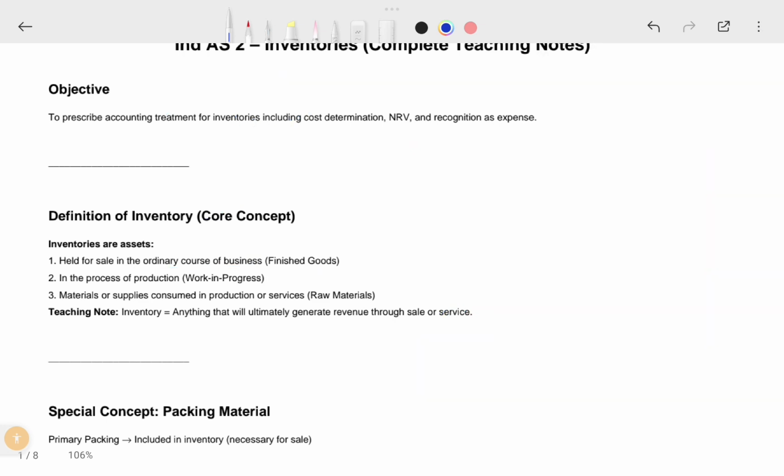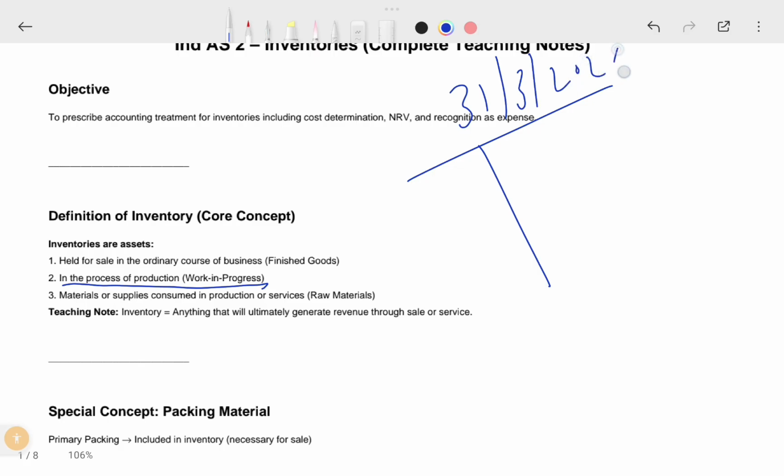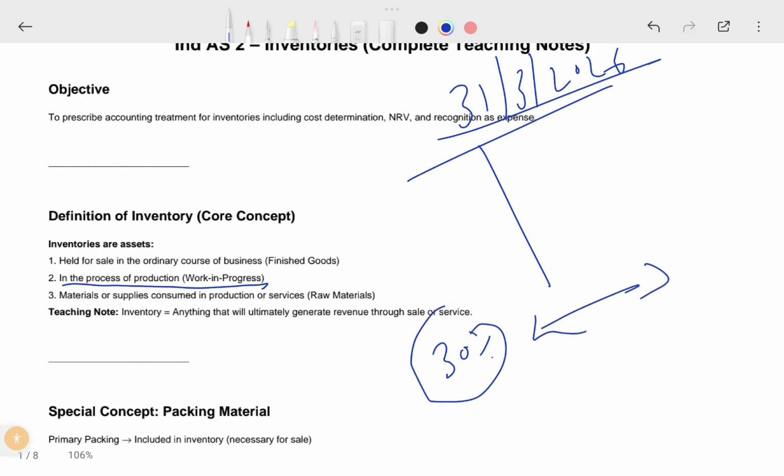Then you come to the next point. In the process of production, at the year end, at the reporting date, say for example 31st March 2026, at this reporting date you have finished 30% of your production, and the balance has to be performed in the next financial year. So at this date you have to report it as work in progress as well.